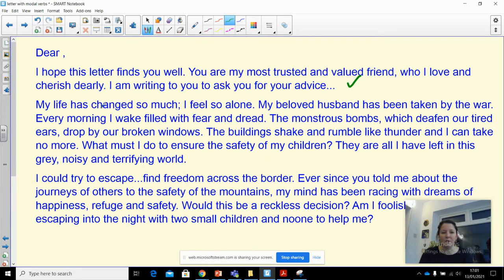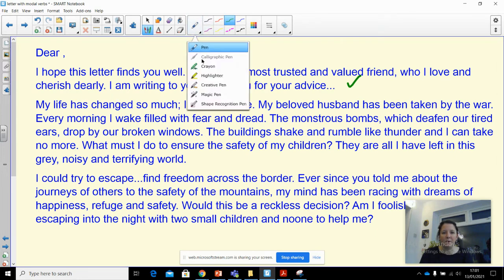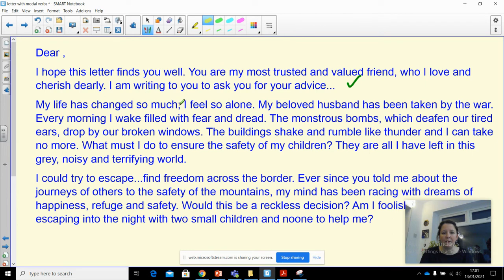Let's have a look at paragraph 2. My life has changed so much. I feel so alone. Now I've used a semicolon here, which breaks up my clause, but the sentence is still linked. I'm not going to go into too much detail today. We are going to do another lesson on semicolons later on. But if you remember how to use them from Year 4, I've used an example of it here.